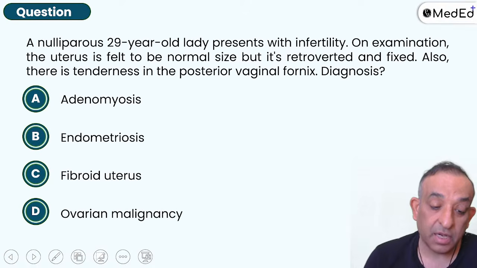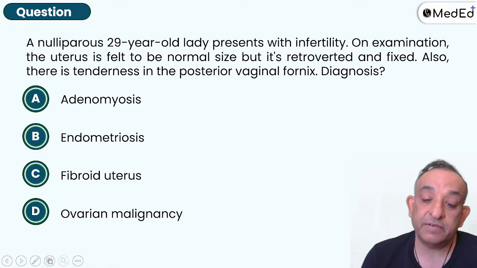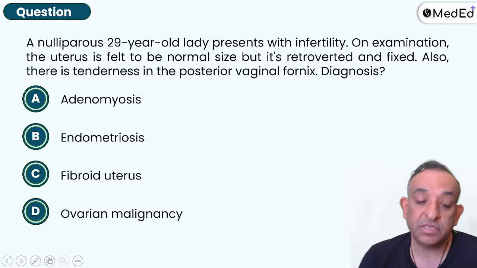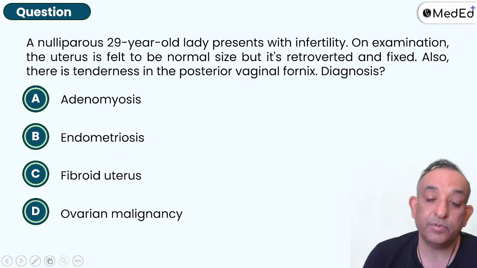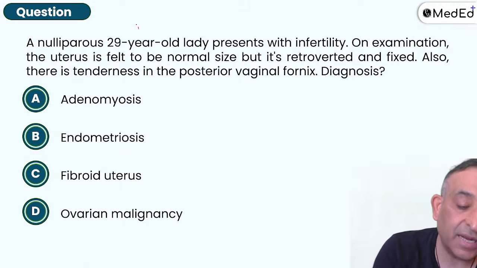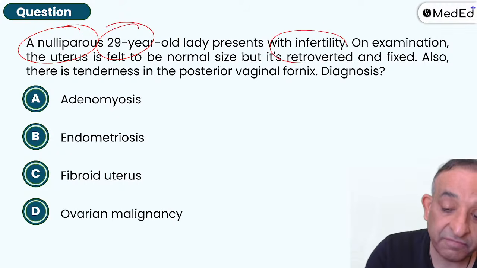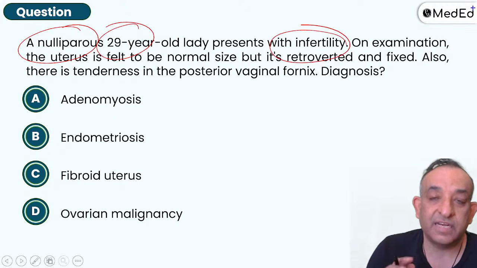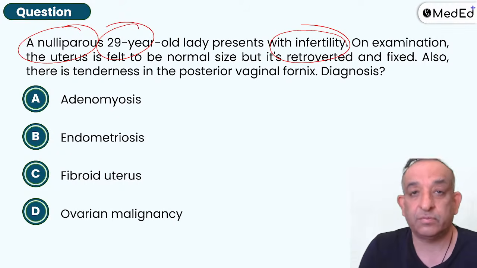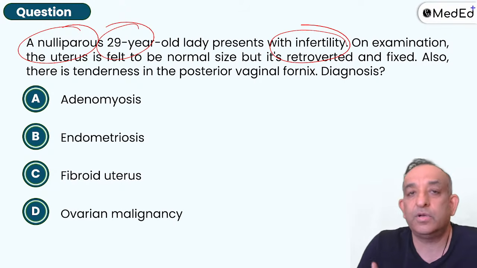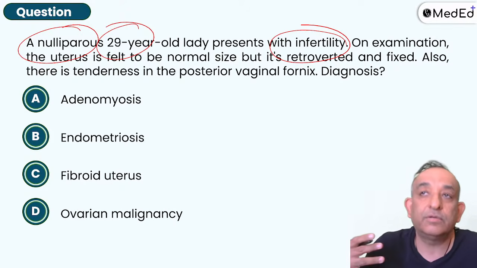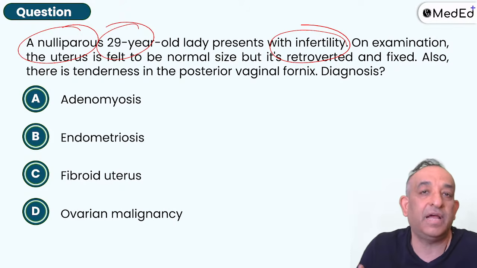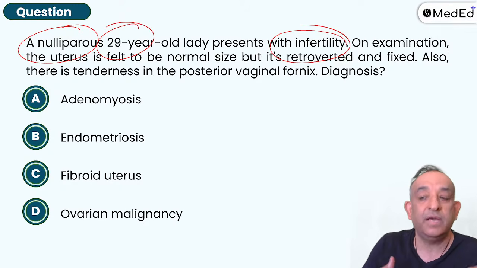All right. So a nulliparous 29-year-old lady presents with infertility. On examination, the uterus is felt to be normal size but is retroverted and fixed. Also, there is tenderness in the posterior vaginal fornix. So 29-year-old lady, nulliparous, infertility, and there is retroversion, but it is a fixed retroversion. Retroversion can happen to a lot of women. Not all women are very physically strong, and they're not doing abs, and they are not having a very good abdominal tone. So a loose round ligament can cause the uterus to be retroverted.